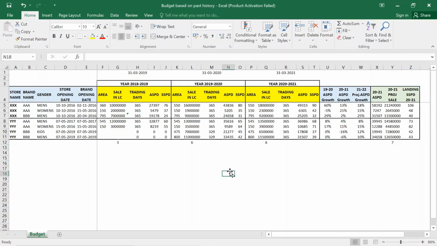So today we will talk about how to make a budget based on past history. Budget is around the corner, and all the companies will be looking forward to the next financial year's budget. We hope that the coming year is very fruitful for us, because we have already seen a bad phase in 2021. So we are hopeful that 21-22 will give us better numbers.